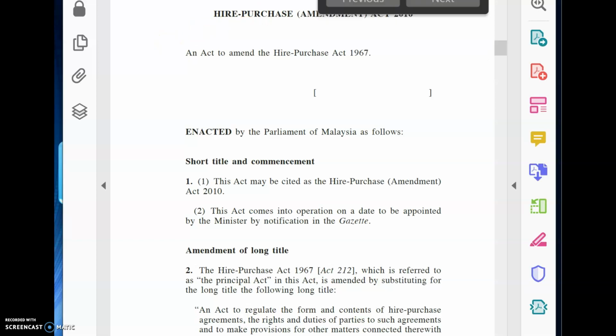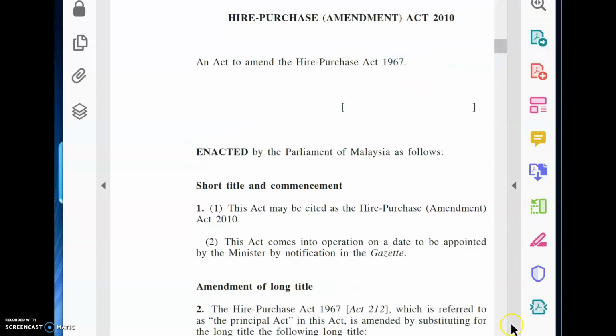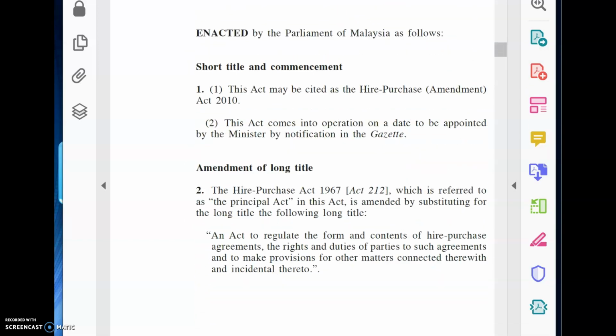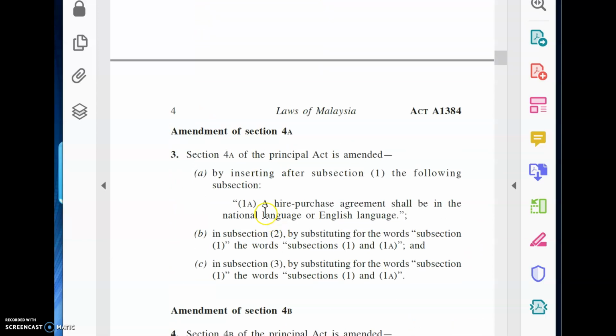Let me just close this first. Just enlarge it a little bit. Okay, when they amend, can you see that? Now, this is the act. When it's amended, they don't put the original principal act. What they did is, if you can see, section 4A of the principal act is amended by inserting after subsection 1 the following subsection, meaning 1A: the hire purchase agreement shall be in the national language or English language.